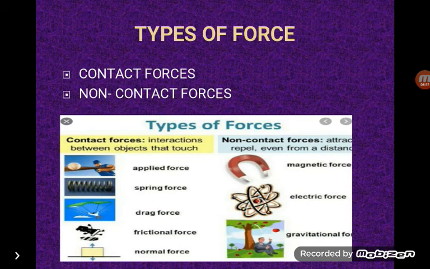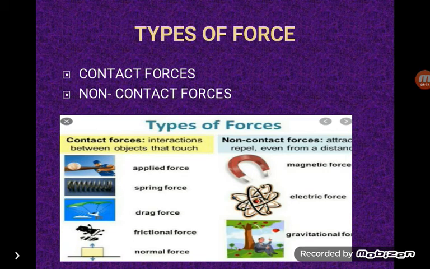Non-contact force: the force acting between two objects that does not require any physical contact between them is called non-contact force, like magnetic force. The force exerted between two magnets or between a magnet and a magnetic material such as iron, nickel and cobalt is called magnetic force.